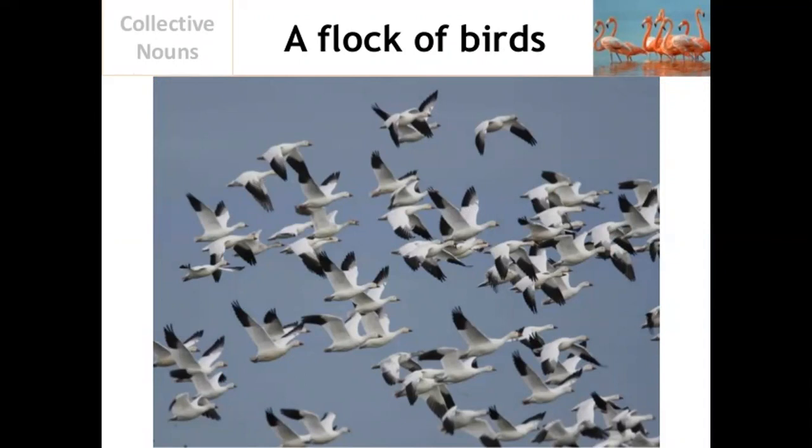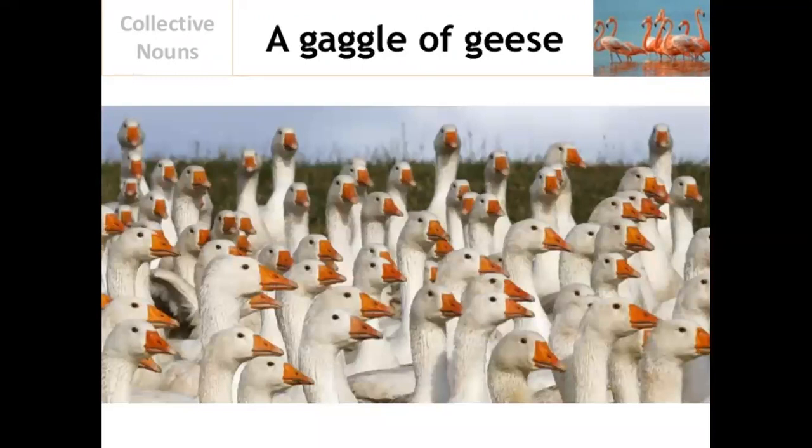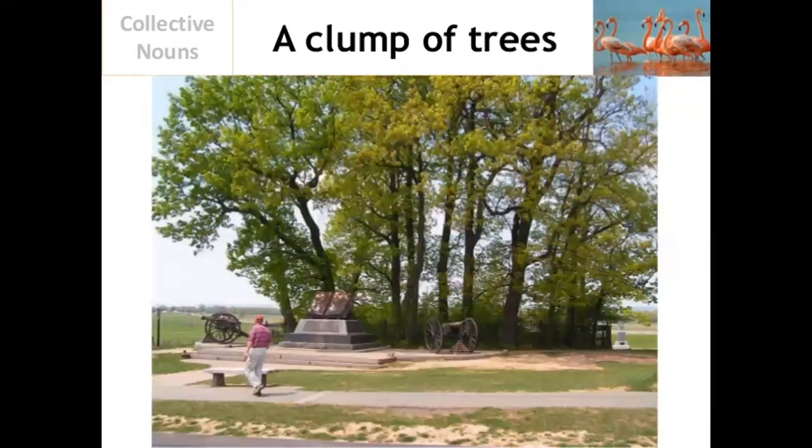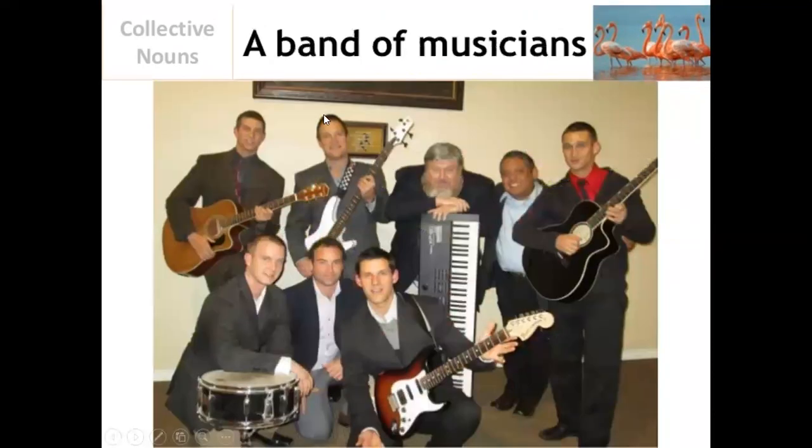A flock of birds, a pride of lions, a gaggle of geese, a clump of trees. If there are many trees, then we will call them a clump of trees. The noun stands for a group of trees. A bouquet of flowers, a band of musicians. If there is one person, then we can say a musician. But a group of musicians, the noun that stands for the group of musicians is a band, that is a collective noun.